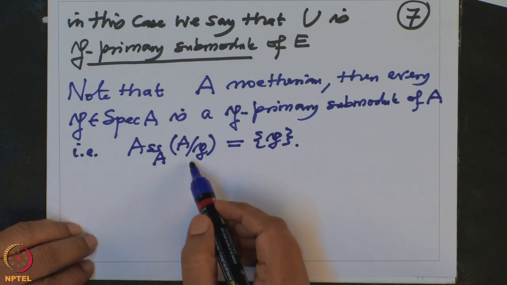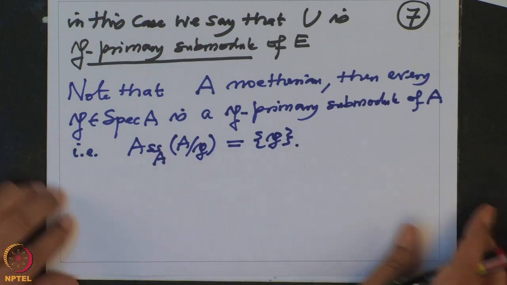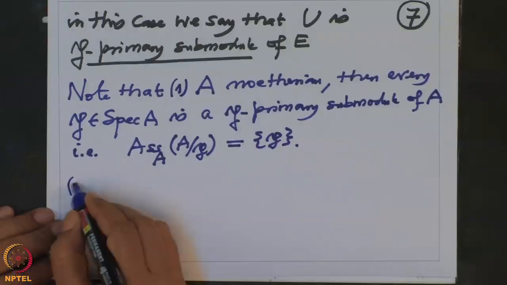This is an integral domain, so they contain non-zero divisors, so they cannot be associated primes. All right, this is one. So this gives enough examples of primary submodules, namely all prime ideals in a ring are primary submodules of this, but they are not all.